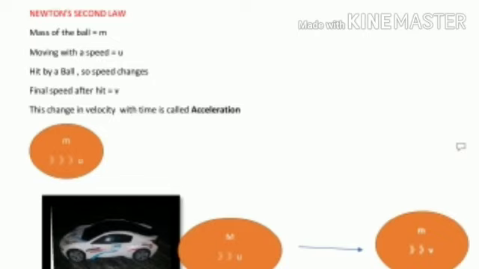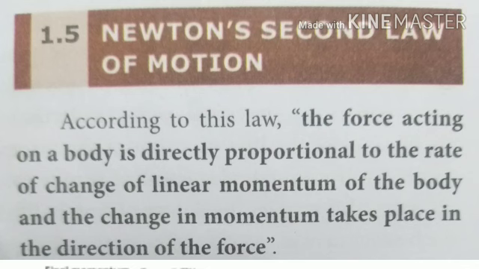Before going to study Newton's second law, we should be very clear about these terms. First, the mass of the object is m, moving with a speed known as u. Hit by a car, the velocity will change. So, the final speed after the hit is known as v. The change in velocity with time is called acceleration. Okay students, now we explain what Newton's second law is.